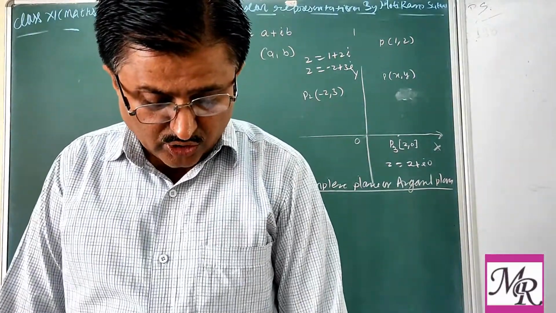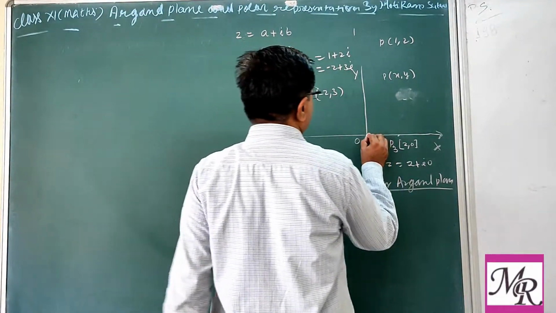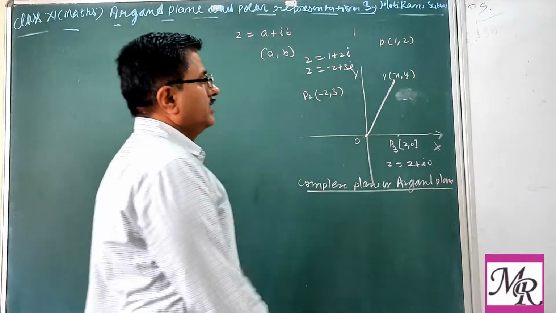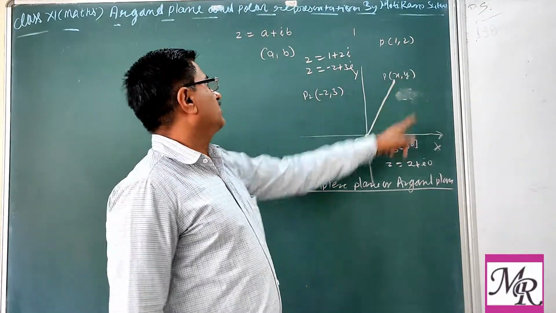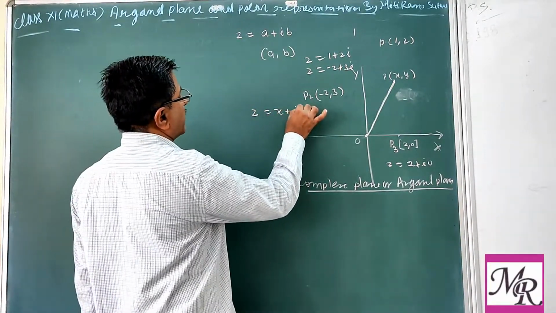Clear? So here we can find the distance of the point P from the origin O, and P has coordinates x, y. The corresponding complex number will be x plus iota y.